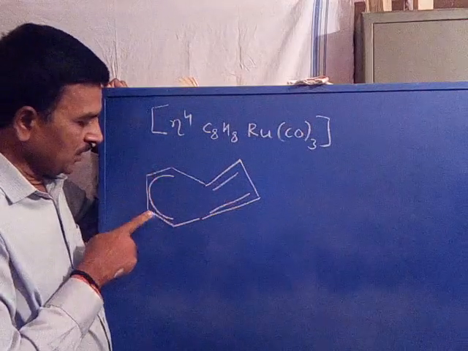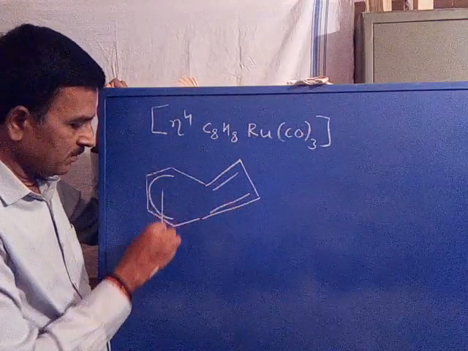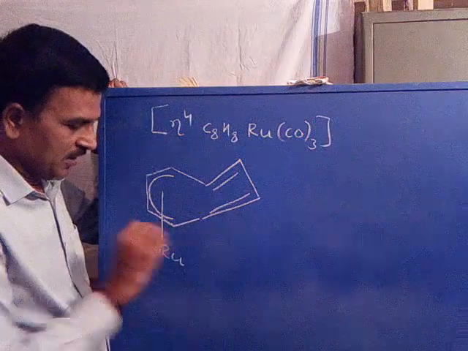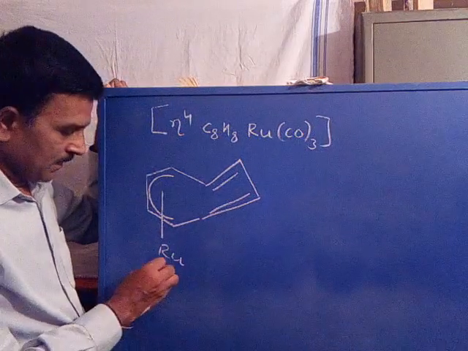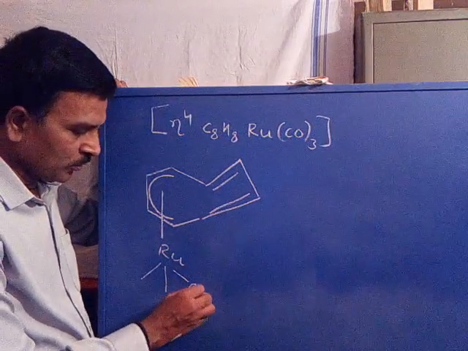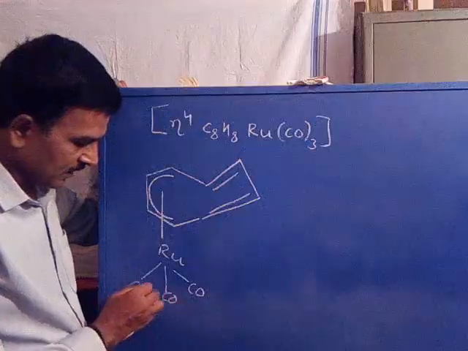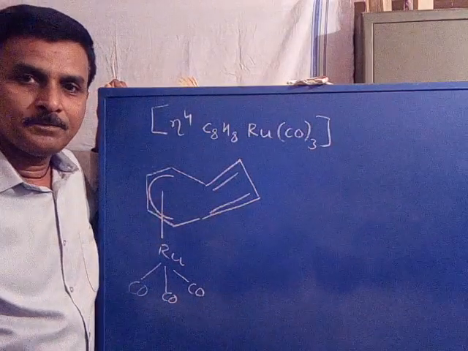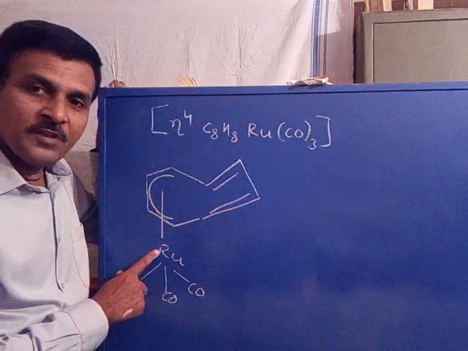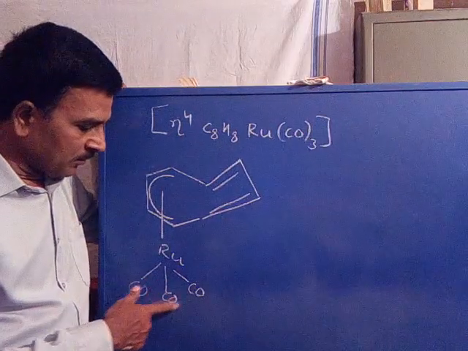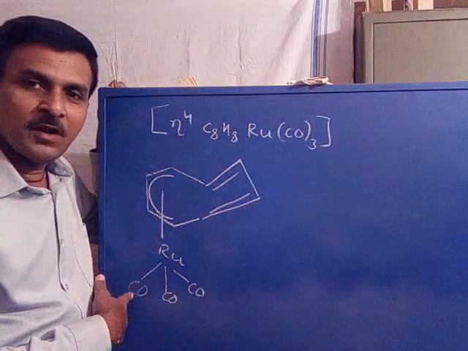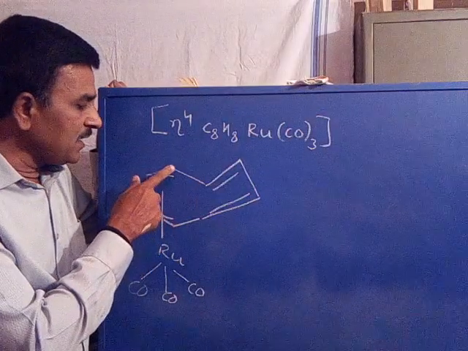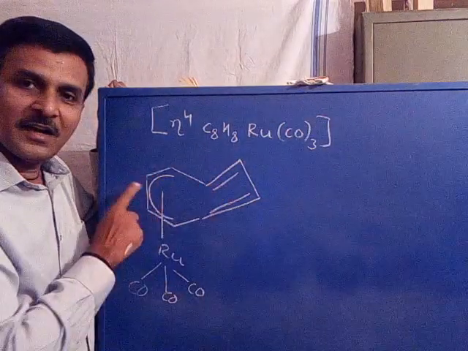Now 1, 2, 3, 4 carbons are attached with ruthenium, and the remaining ligands are the 3 carbon monoxides. So the complex has tetrahedral geometry. The ruthenium central metal ion is bound with carbon monoxide ligands, and the other ligand is the 4 carbons of cyclooctatetraene.